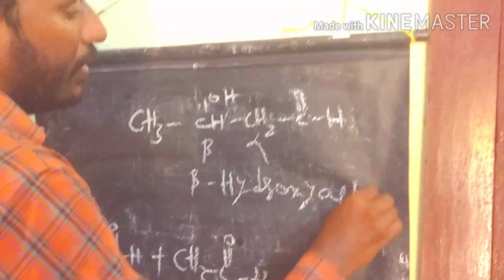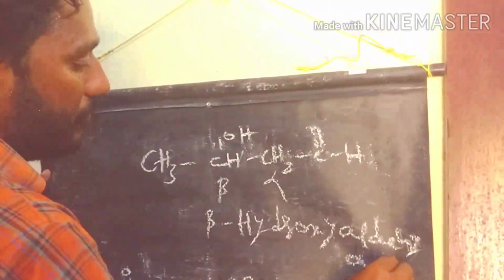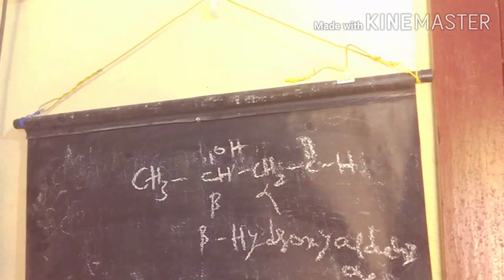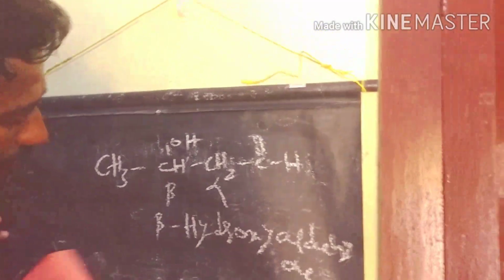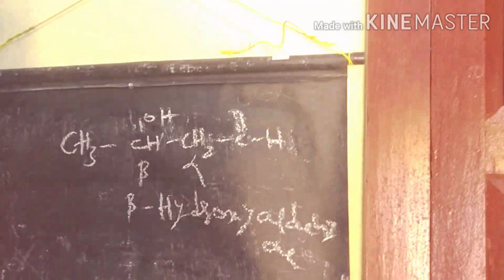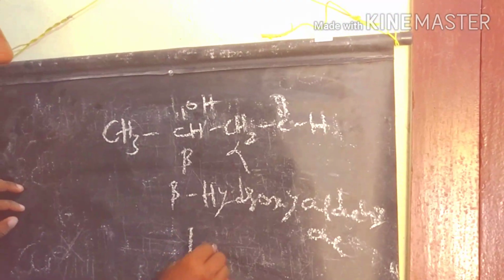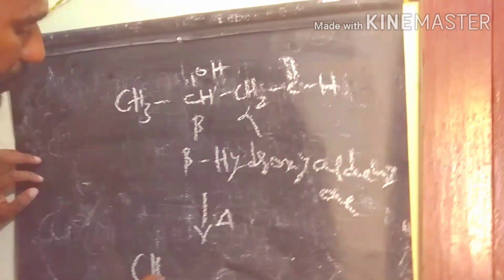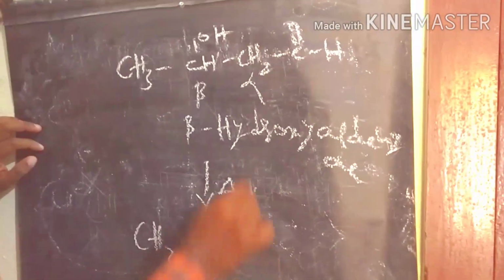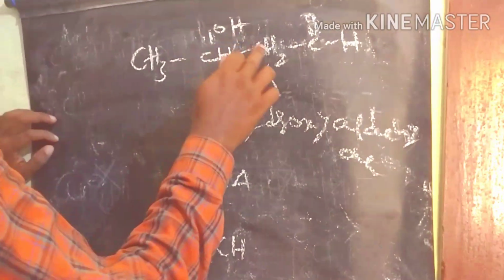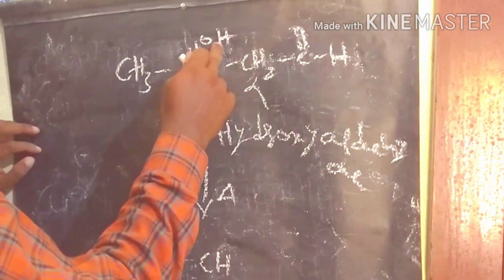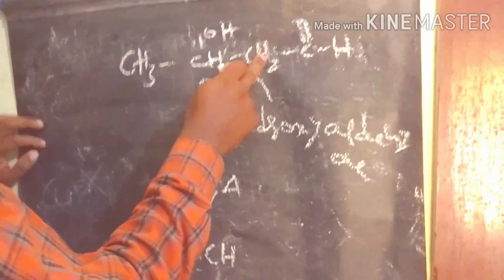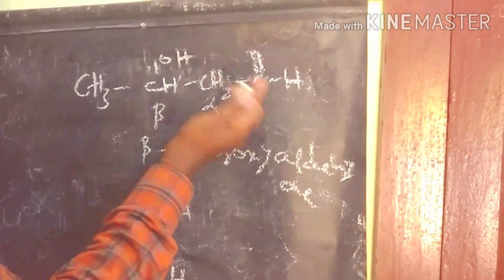If the beta hydroxy aldehyde undergoes heat or acidic medium hydrolysis, finally we are getting this product. So we have CH3 CH, we lose the water molecule from OH and the acidic alpha hydrogen. This alpha hydrogen H plus and OH minus we lose as H2O.